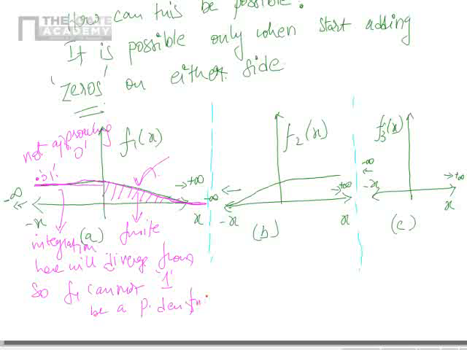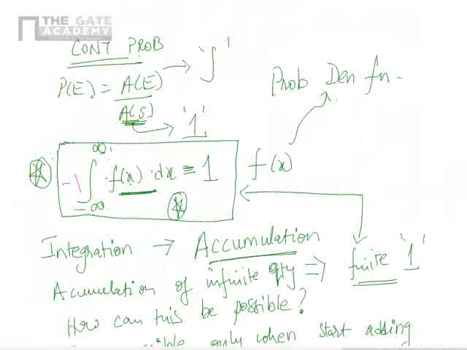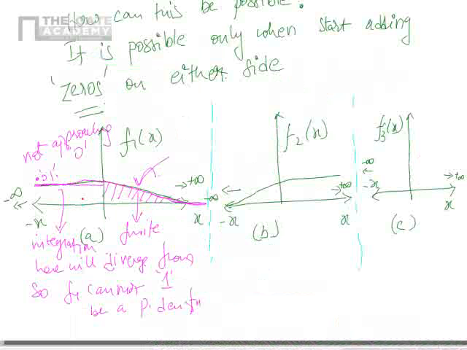Why can it not be a probability density function? Because the moment I say probability density function, this property must be satisfied and your f1 cannot satisfy that property because it is not converging to 0. If it is not converging to 0, you are keeping on accumulating some finite value. Keeping on accumulating a finite value, the sum will cross 1 at some point of time. So, this cannot be a probability density function.